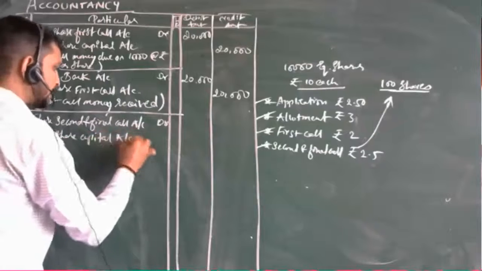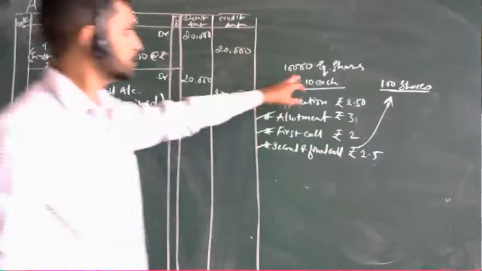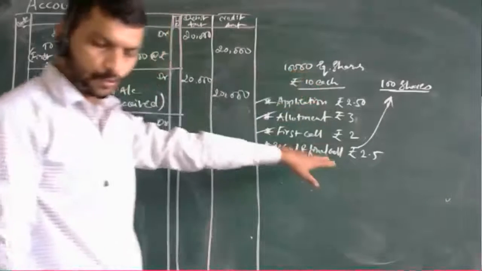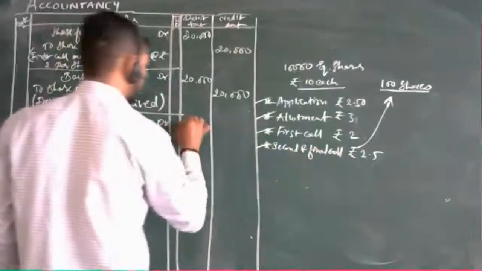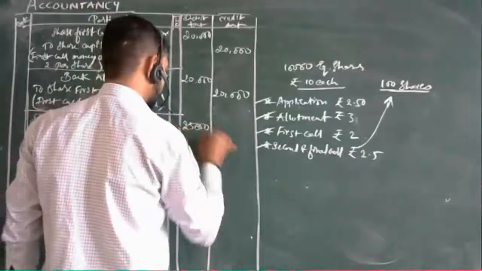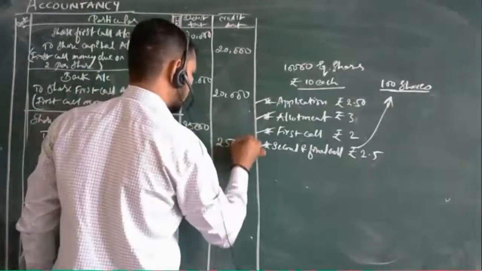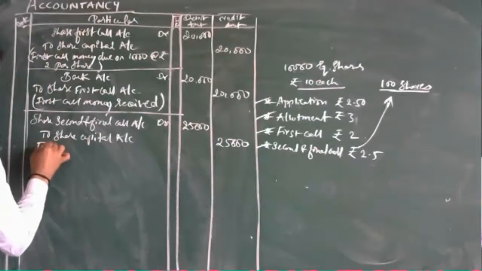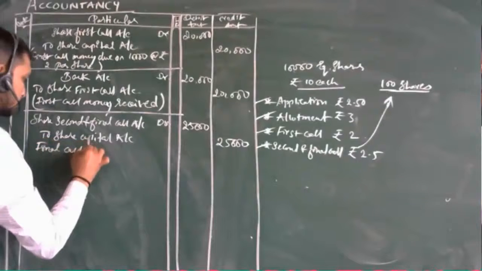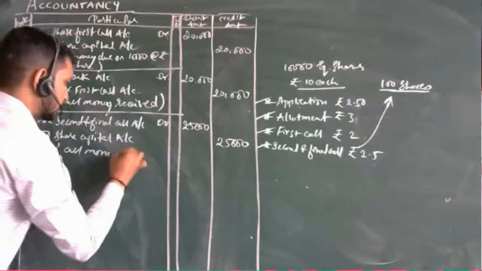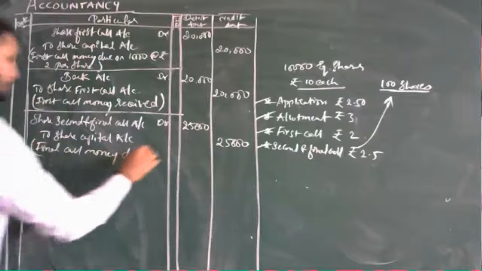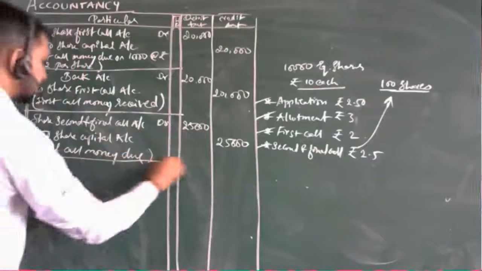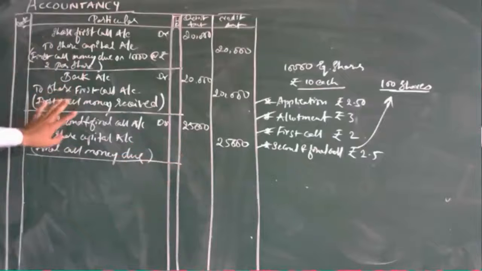To share capital account. How much have they called? Straight away, 10,000 into 2.5 is 25,000. Here we can mention final call money due. Just this much is enough.